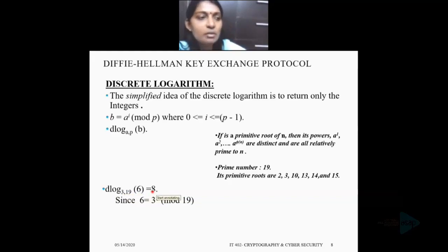So that is all about the discrete logarithm. If you have any doubts, you can ask now about the discrete logarithm. Actually, this discrete logarithm and primitive roots are the topics in module 1. If you have any doubts, you can ask now.